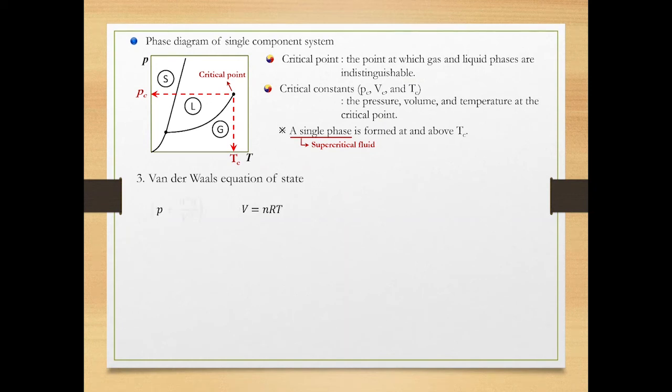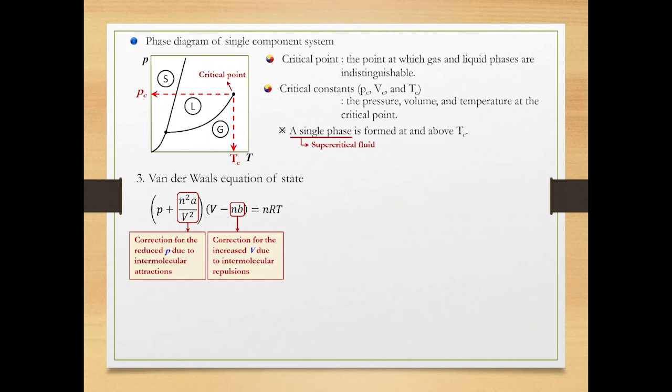Here, n squared a over V squared is added to pressure, and it is the correction for the reduced pressure. Short-range intermolecular repulsions of real gas cause the expansion of its volume. Here, nb is subtracted from volume, and it is the correction for the increased volume due to intermolecular repulsions.